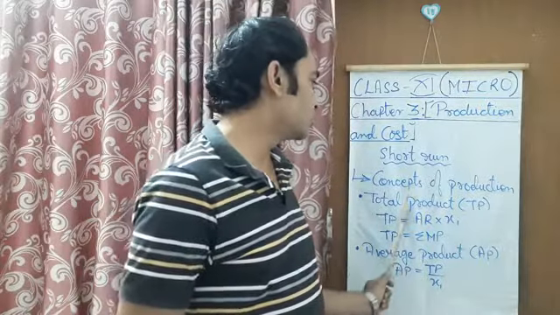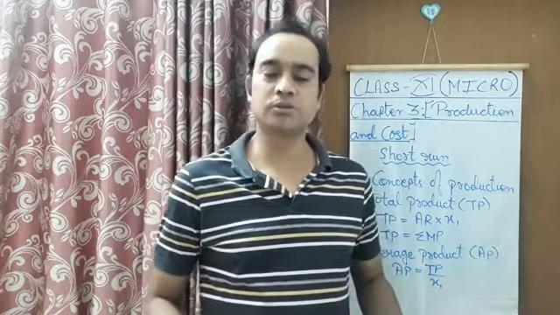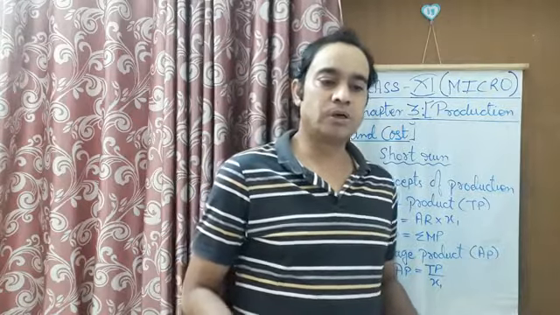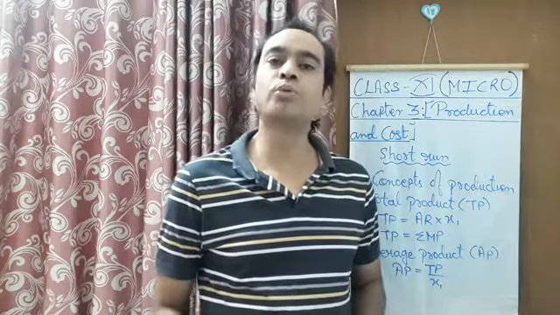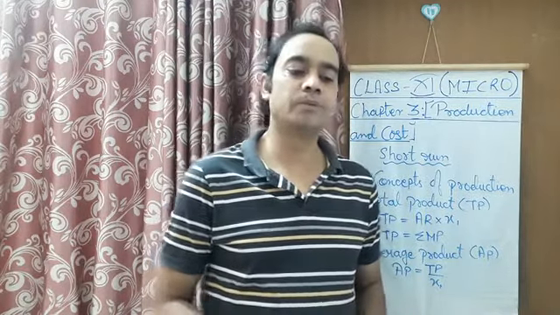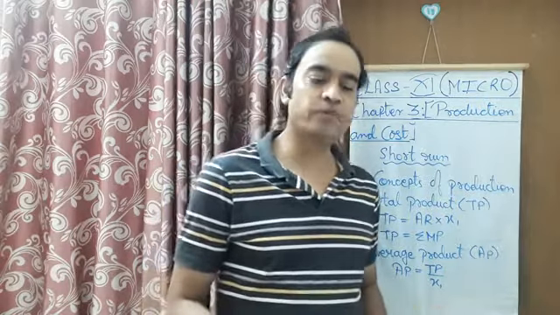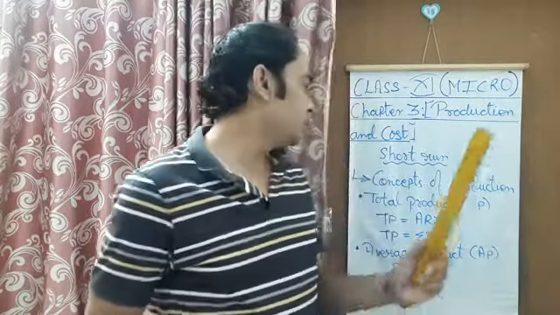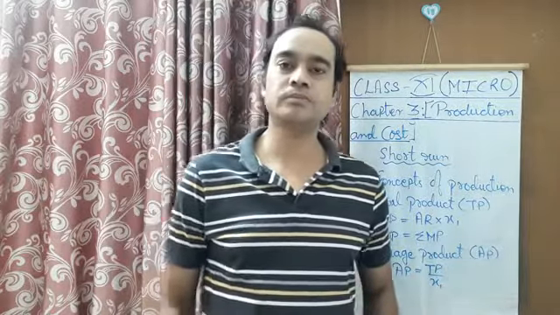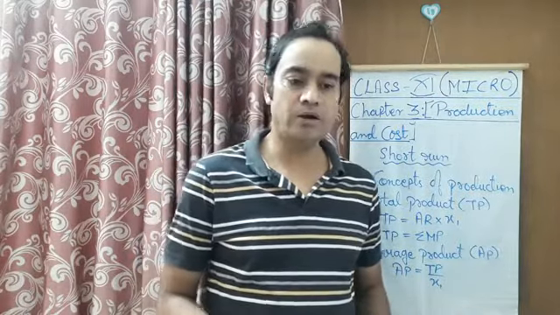The first one is total product. If I read this definition, you'll be able to understand what total product is. The total product refers to the total output of a commodity at a particular level of a variable factor input when combined with fixed factors. So TP, the total product, is the total output produced by combining the fixed as well as the variable inputs together.